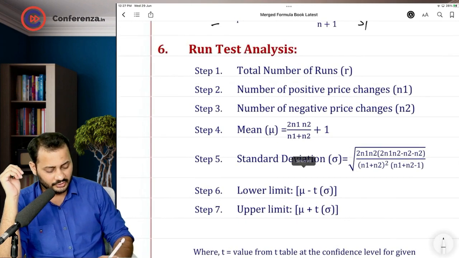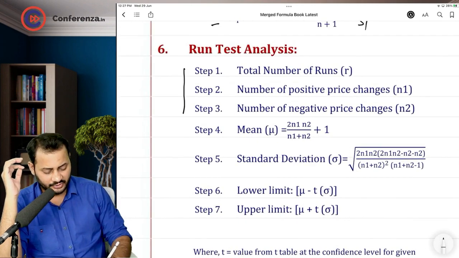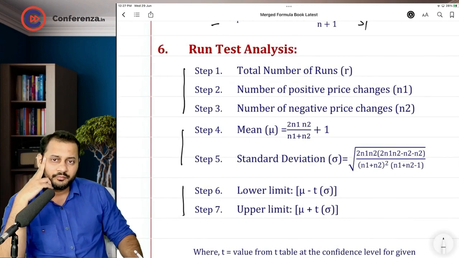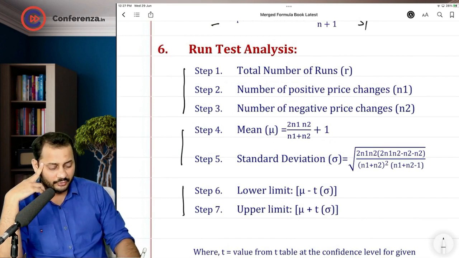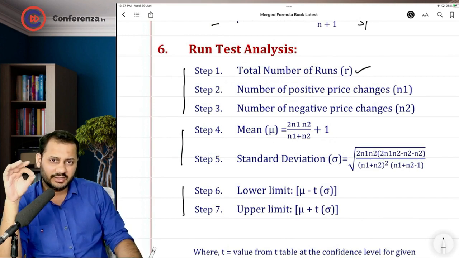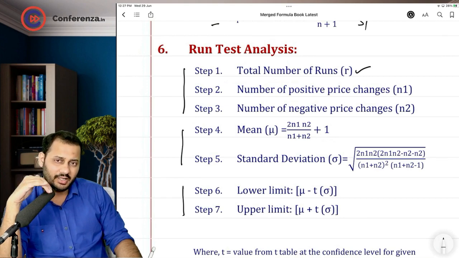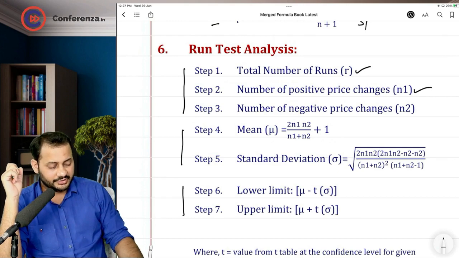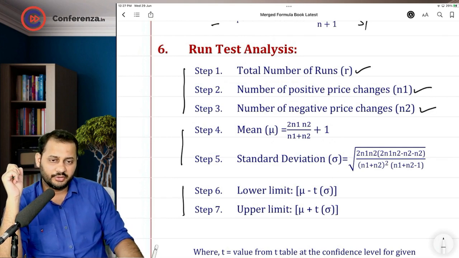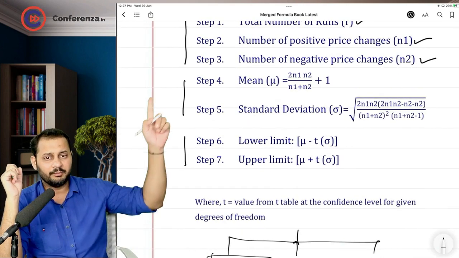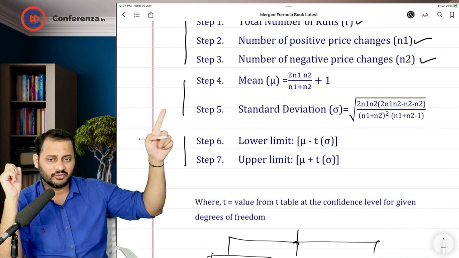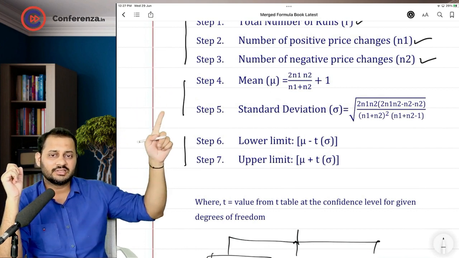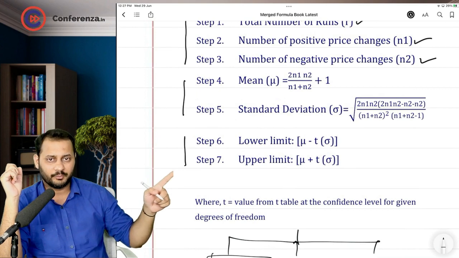So this is the run test. The run test includes 7 steps divided into 3, 2 and 2. The first 3 steps are calculating the number of runs, where the price changes plus and then when it comes to minus, the first run is completed, the number of positive price changes, and the number of negative price changes. Using these figures you calculate the mean and standard deviation with these formulas, and with the mean and standard deviation you calculate the lower and upper limit.